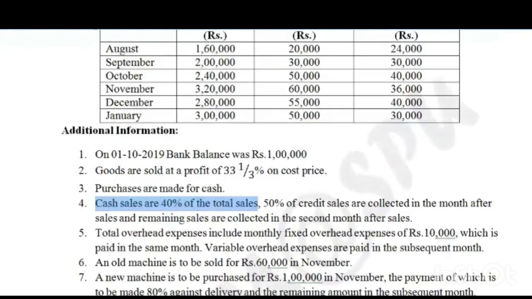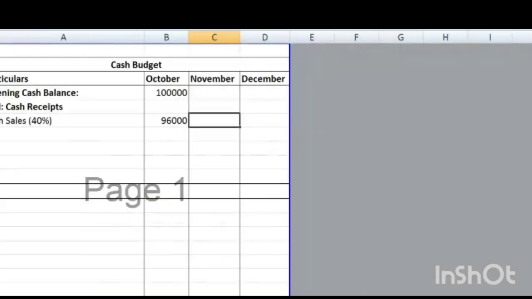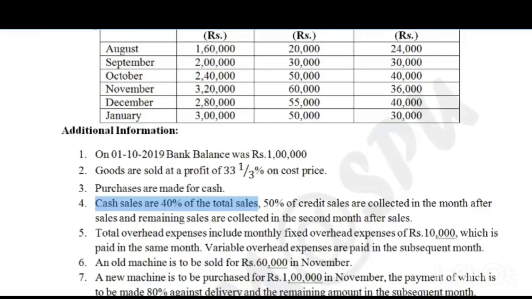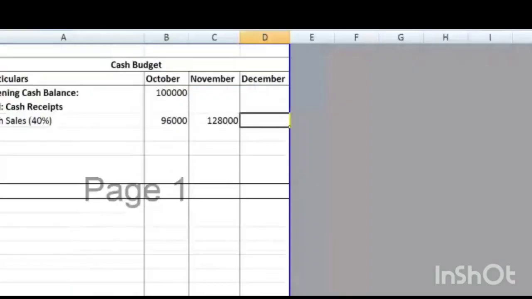Sorry, 3,20,000 into 40%. I said 96,000 earlier, it's wrong. 3,20,000 into 40% is 1,28,000. Next, January, no, December, 2,80,000 into 40%. 1,12,000.